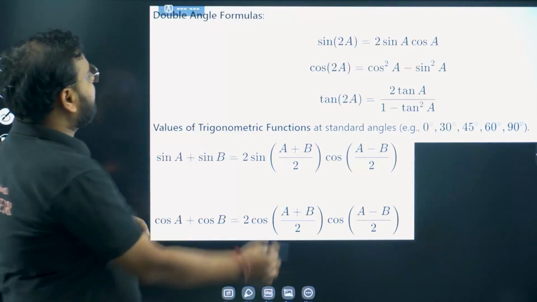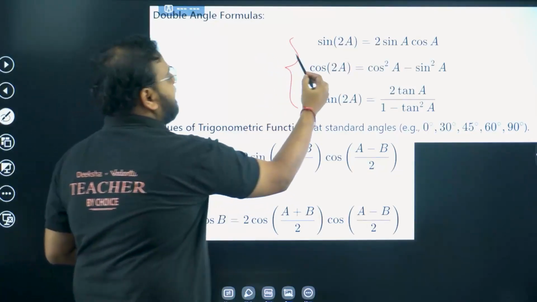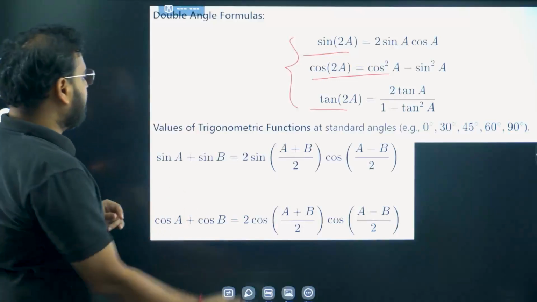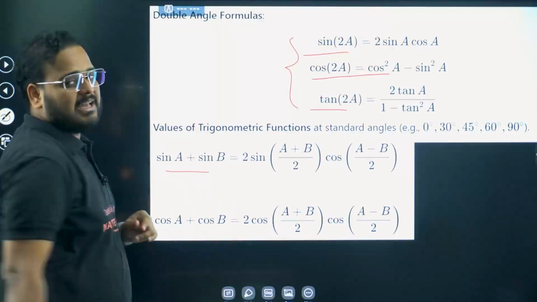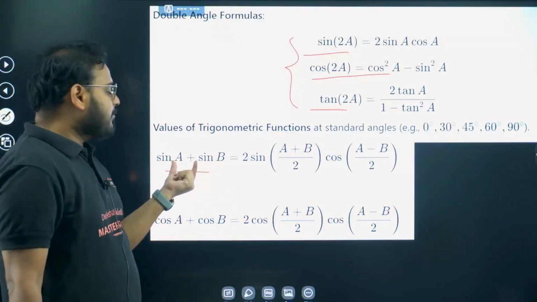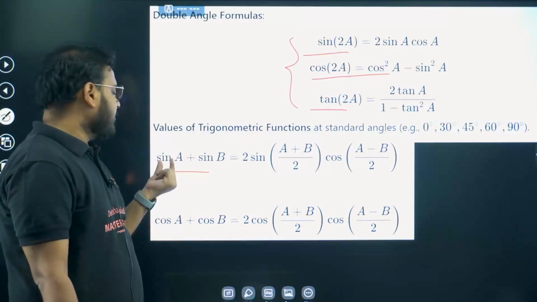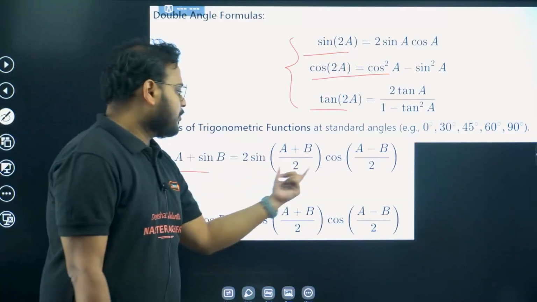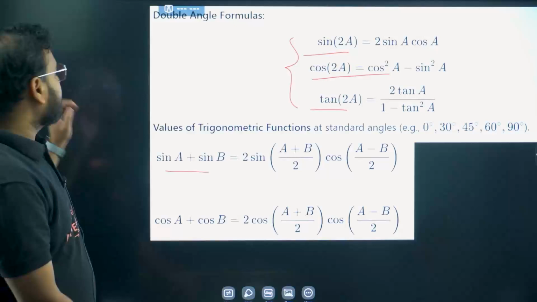Over here, double angle formulas. Very useful, very useful. All the three. Even this is very useful, sin A plus sin B. You write the sum of the angles. Basically this is sum, right? Sin A plus sin B is sum in terms of the products. Sin into cos, cos into sin. Okay, so let's move on.